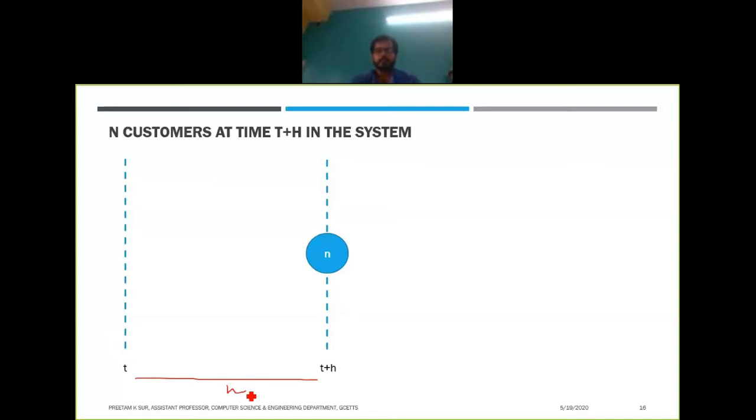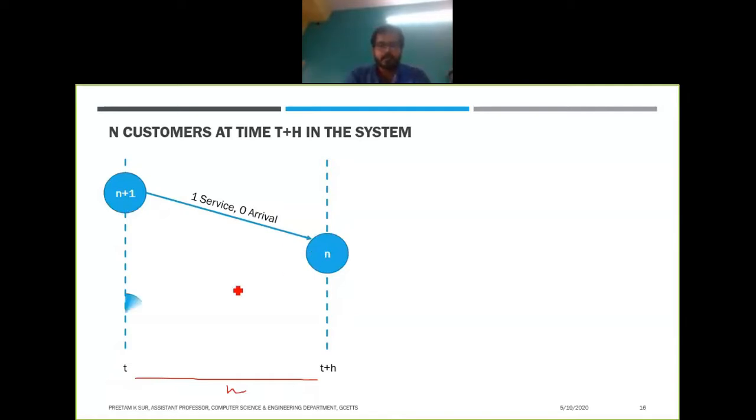There are some situations when you can have n customers in your system at time t plus h. Suppose at time t you have n plus 1 customers in your system, and then one service has occurred, meaning the person who is being served completes his service. So this person will leave, and the system will move from n plus 1 customers to n customers.